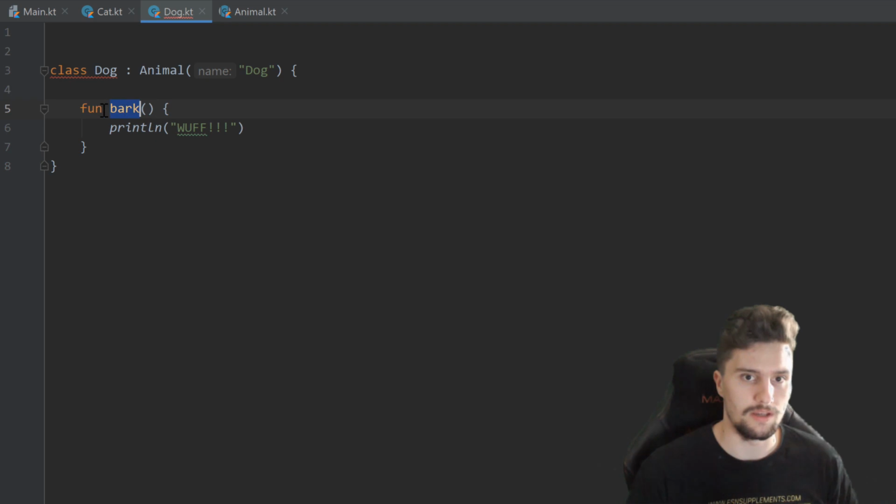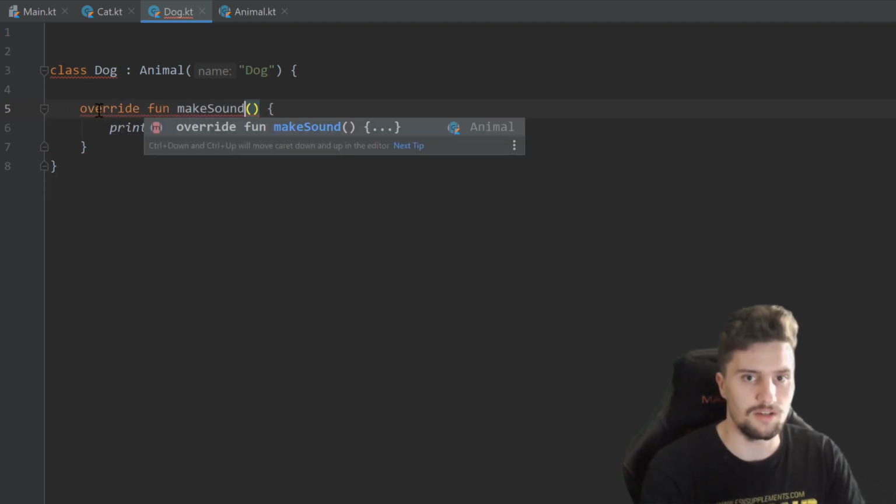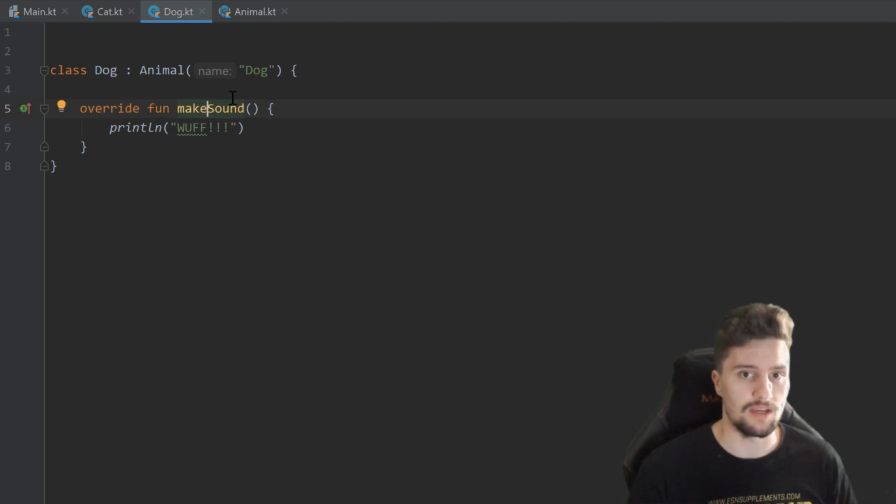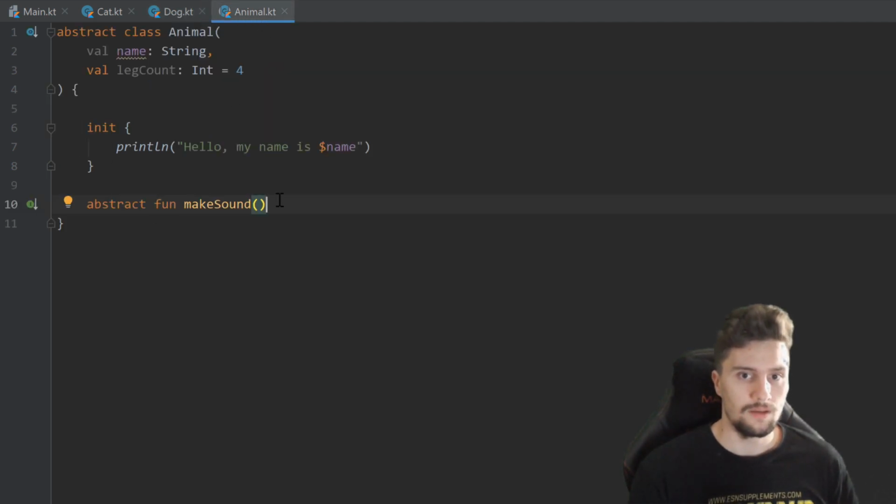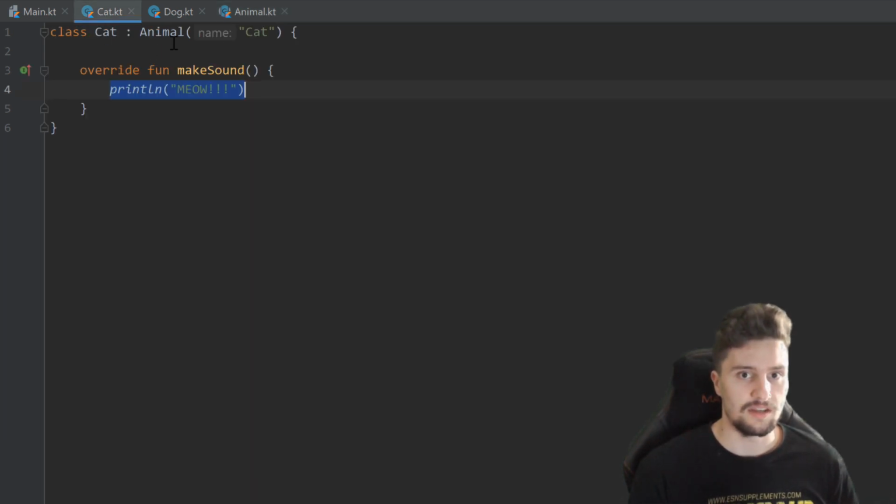So if we use an override function here as well, makeSound, and we really have to give it the same name as we did in our parent class, otherwise this won't work. But right now we just model a behavior that every animal needs to have a function that makes a sound, and in each class that inherits from Animal we just give this function an implementation to specify how this specific animal makes its sound.